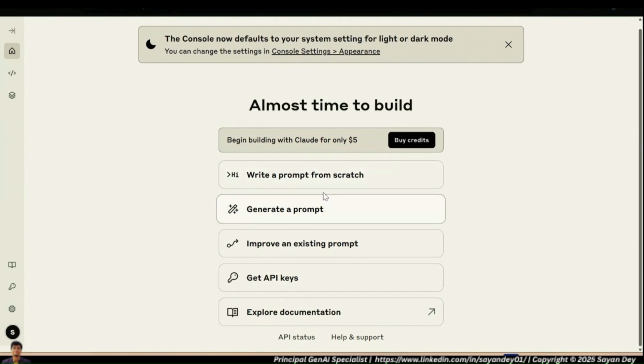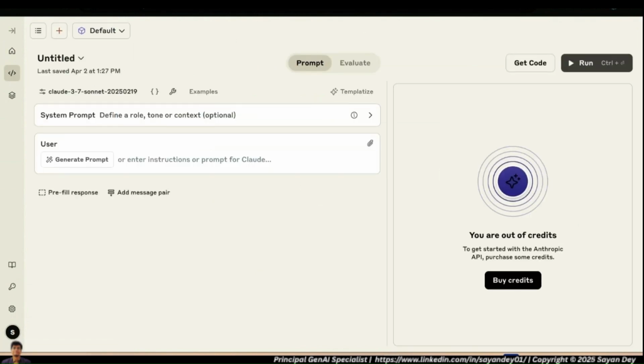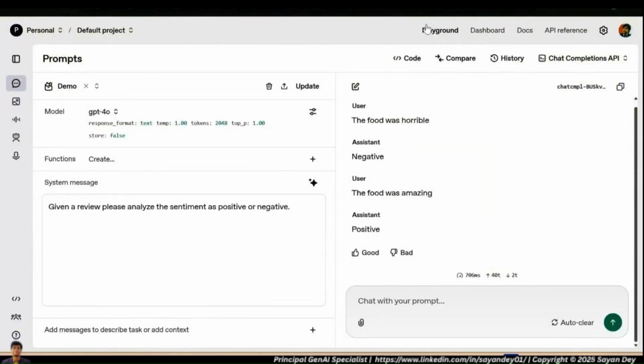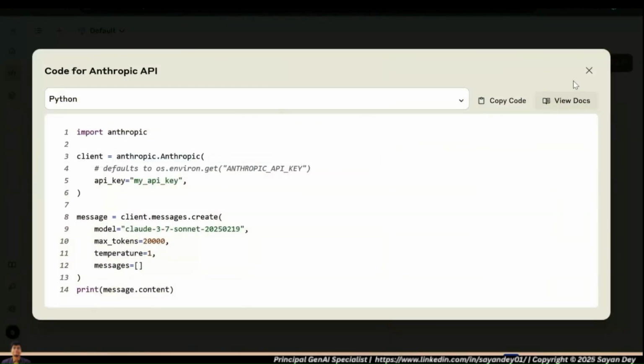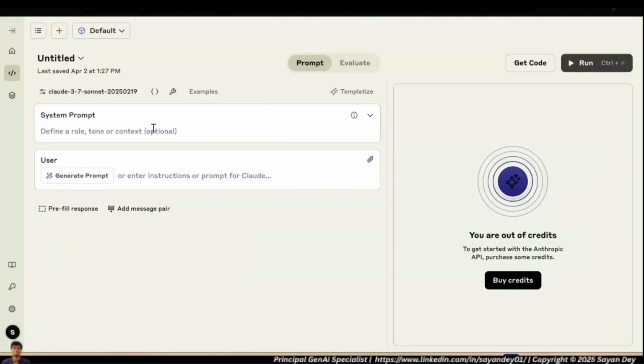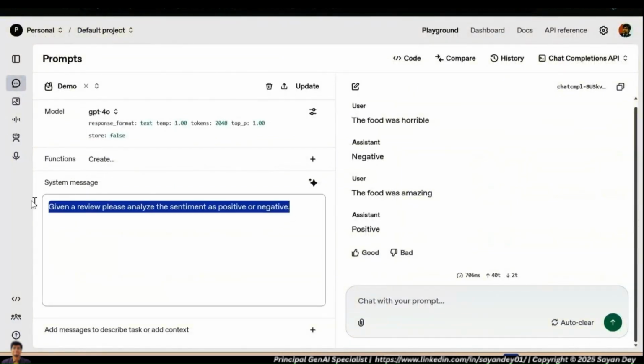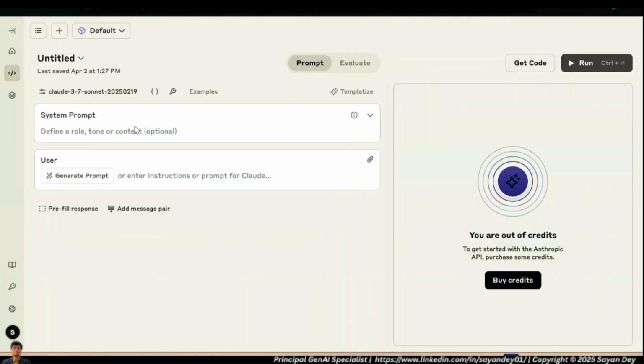You have to buy credits for it. You cannot do it without credits. You have something called a workbench, just like in the OpenAI developer platform we have the OpenAI Playground. In the Anthropic console, they call it a workbench, but the ideas will be very similar. You can write a system message and a user message. The general idea will be very, very similar, because I can use the same system message. I cannot run it. I can just show you the general overview of how it looks.